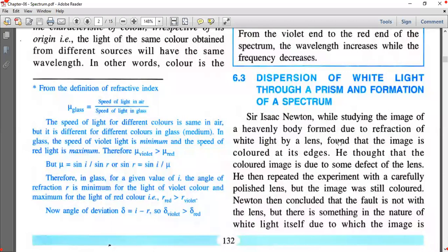Actually, the spectrum experiment was done by Isaac Newton. He found the spectrum. He was doing some experiment and he saw some color at the edges of the lens. He thought that there might be some mistake, and after that he cleaned the lens thoroughly, and then he